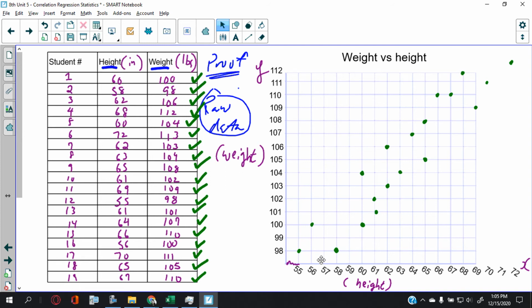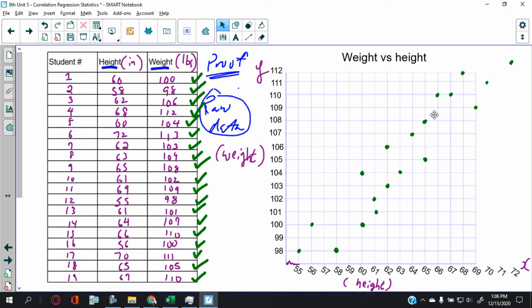Even though there is a relationship here, how tall you are determines how much you weigh, not the other way around. Because otherwise, if I want to get taller, all I have to do is eat more, and that makes no sense. Now, that also has implications later when we talk about correlation.